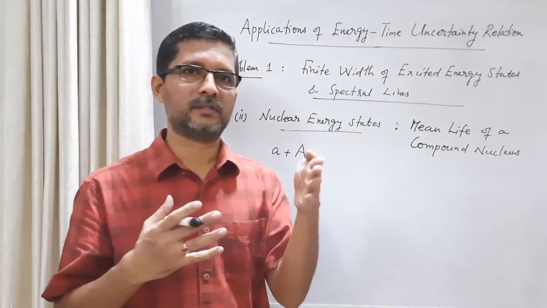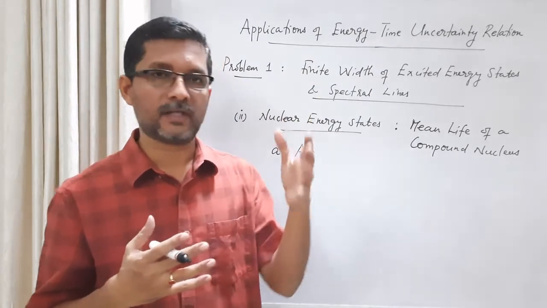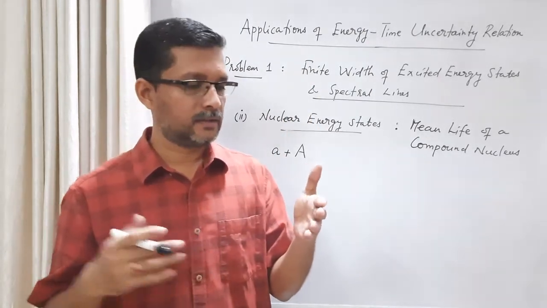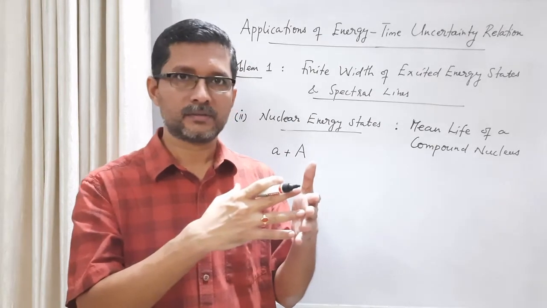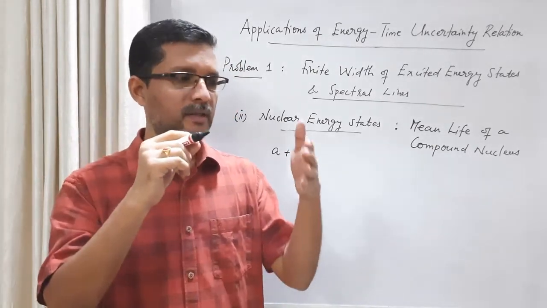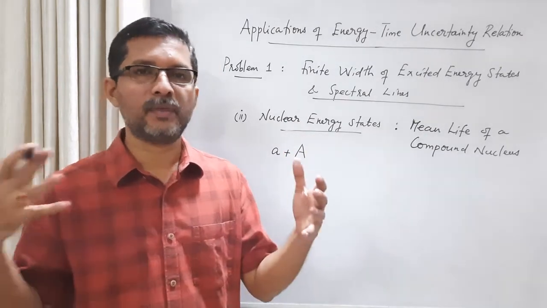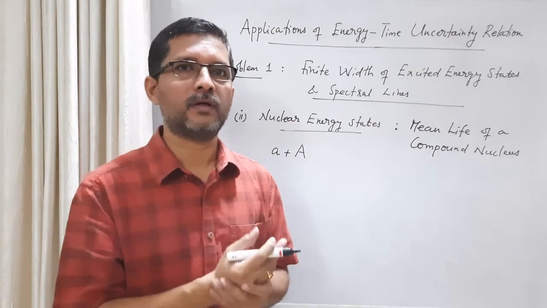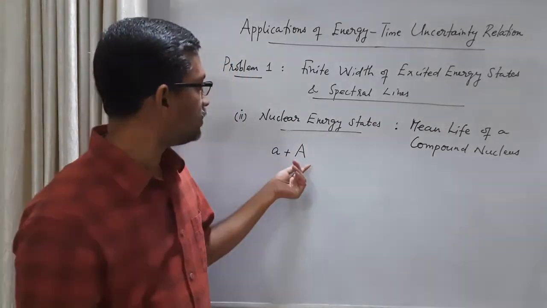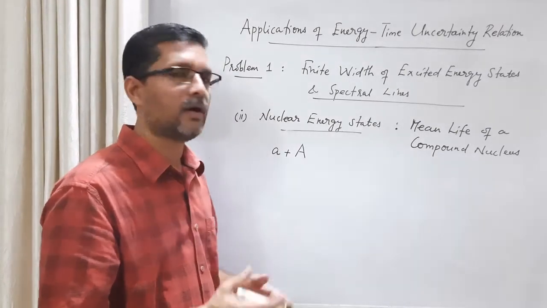It's not a single nucleus. You will have a target block, and a beam of incident particles. So we are simplifying that, considering only one incident particle and one target nucleus. So the target nucleus is stationary and the incident particle comes and collides with it.